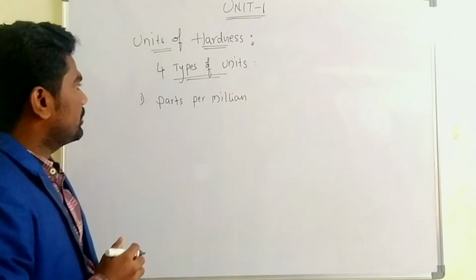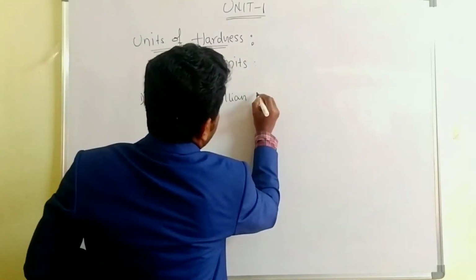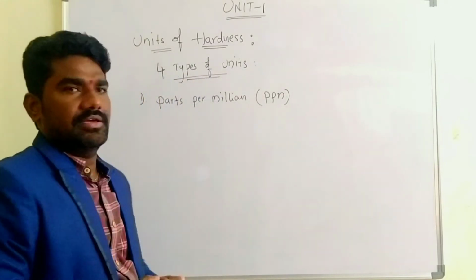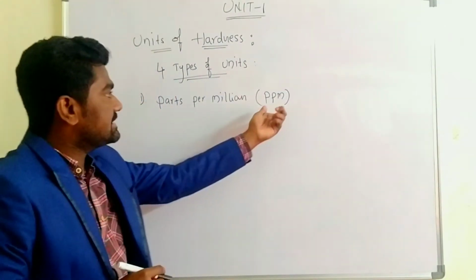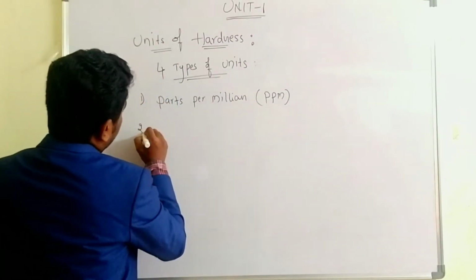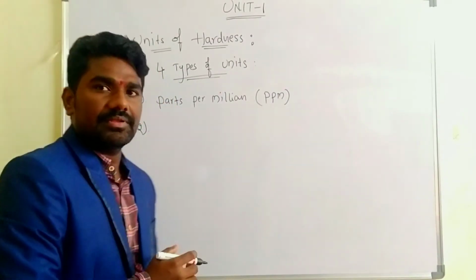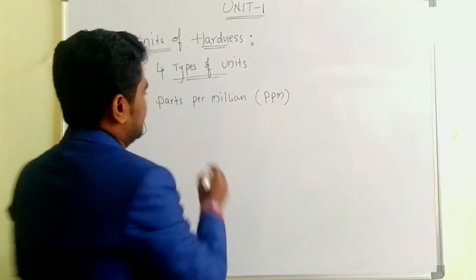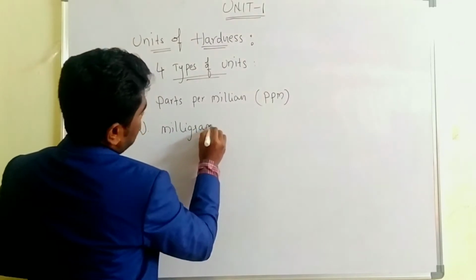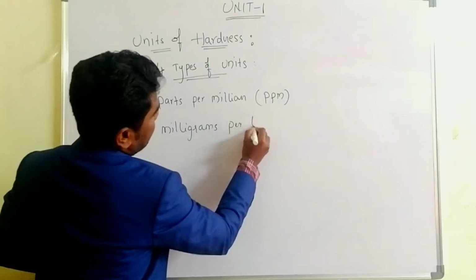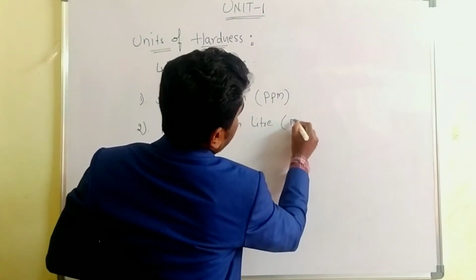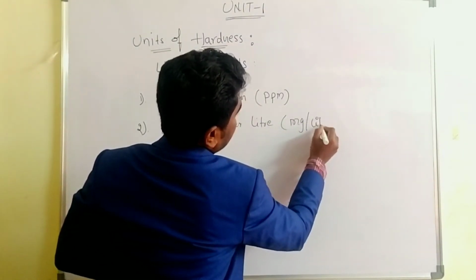We can also say it like ppm. Generally, we say ppm. And the second unit is milligrams per liter, that is mg per liter.